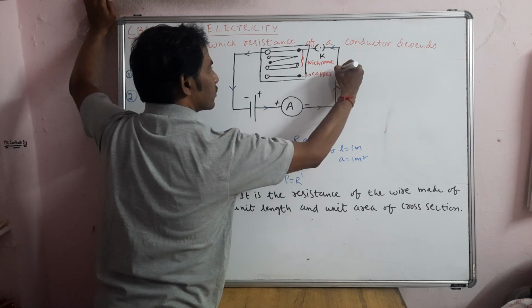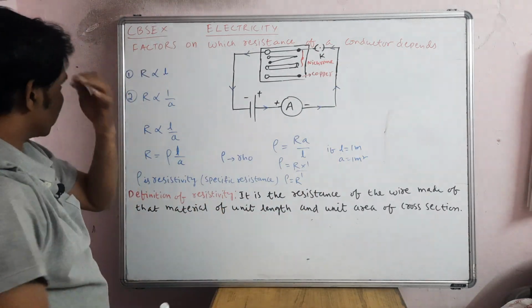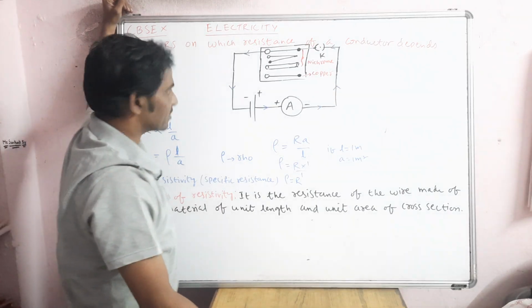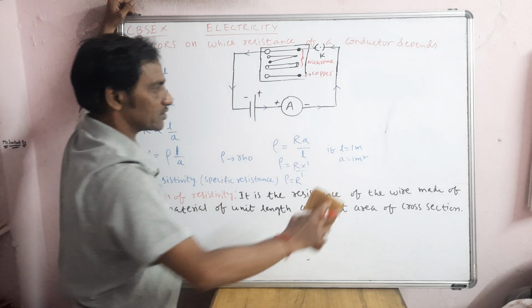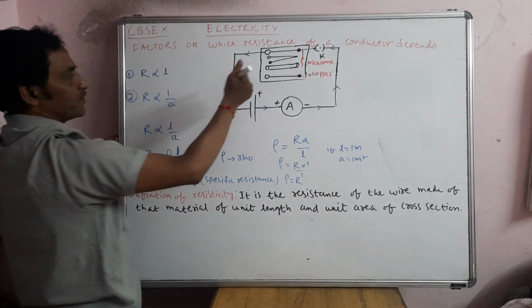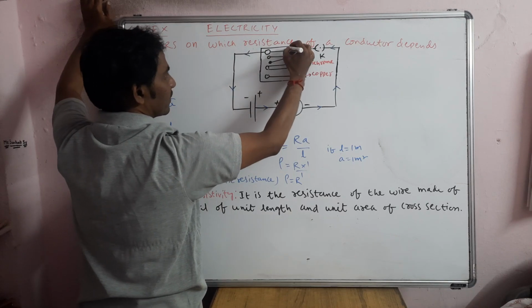Okay, and also diagram based numericals are possible. Now what we'll do, this one, factors on which resistance depends. See, what I am doing is I will just draw with red pen so that you can see it. For example, this is wire number 1.